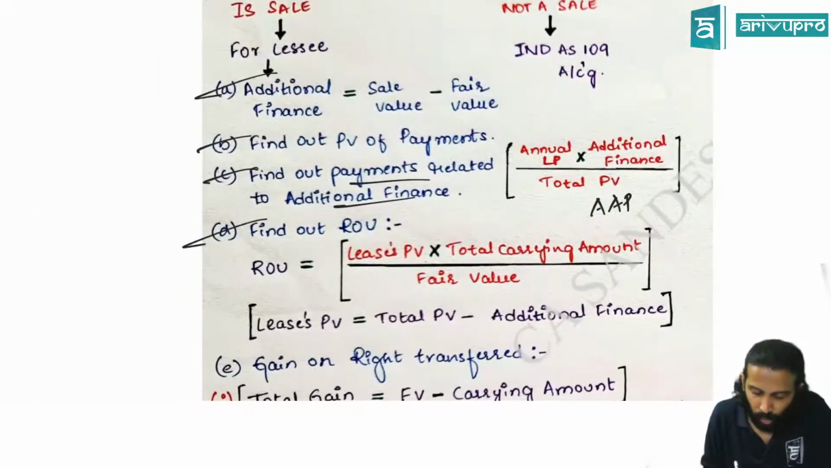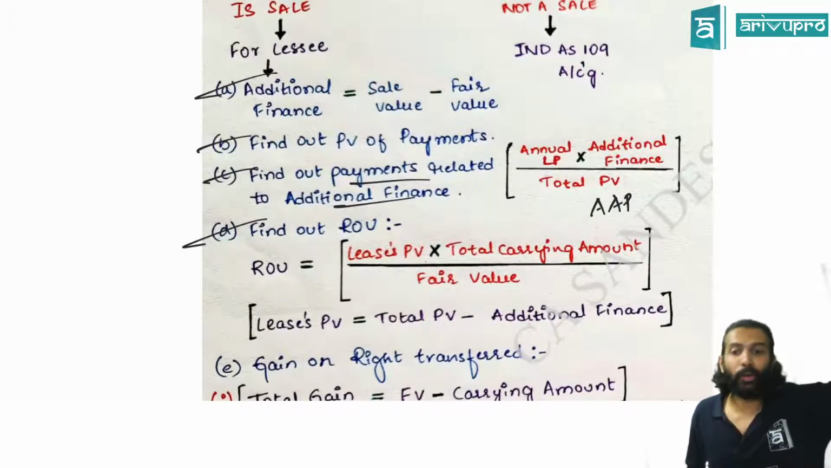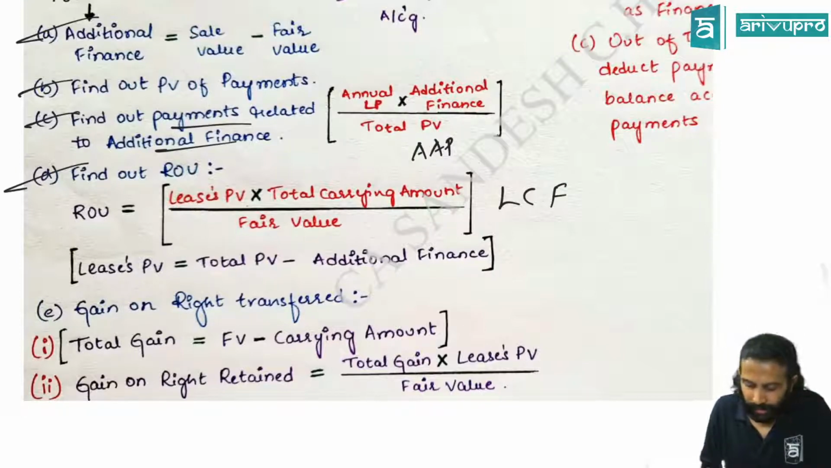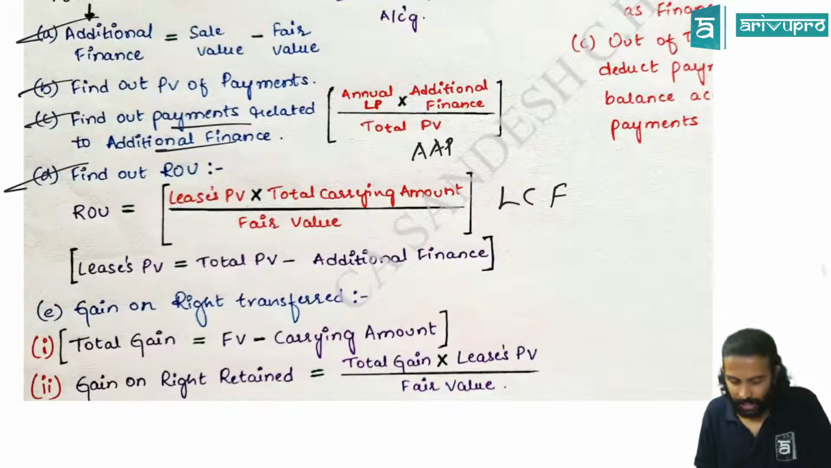Next, we have to find out ROU. How do you find out ROU? Not like a normal method, but by keeping the carrying amount in mind. Hence, the formula here was LCF. L is for present value of lease payments only, C for carrying amount, divided by F, that is fair value.